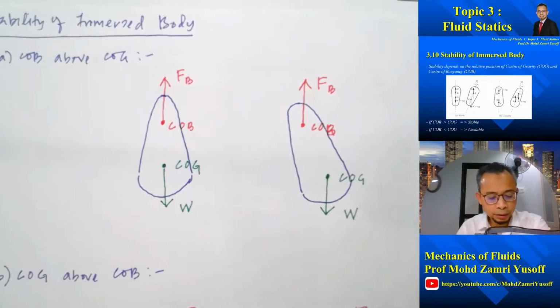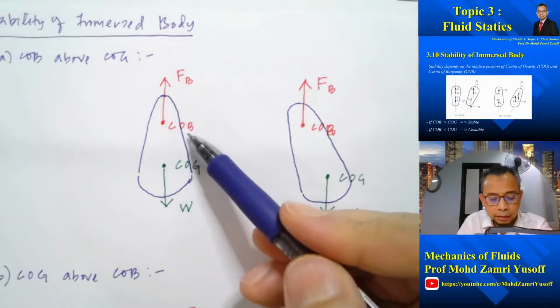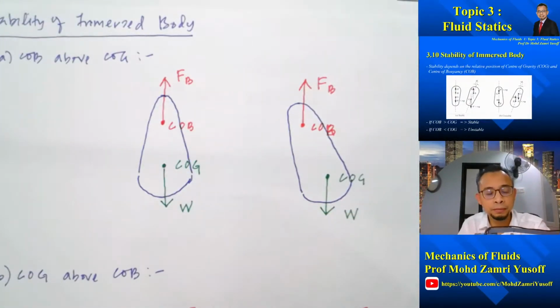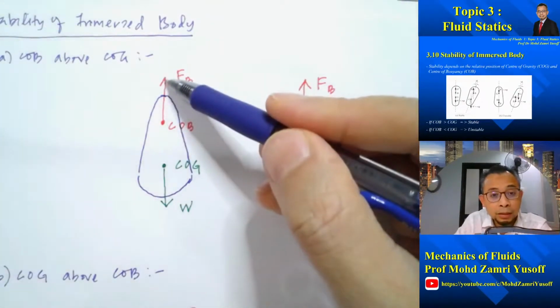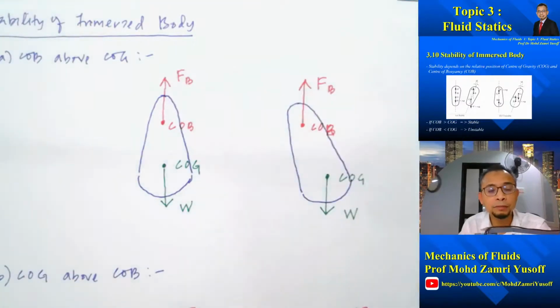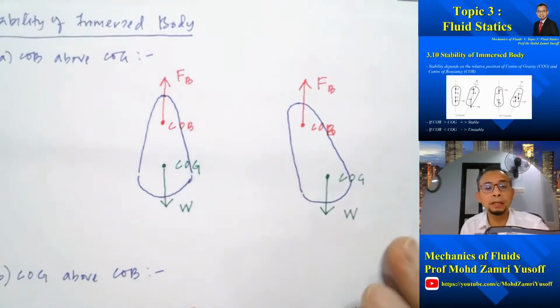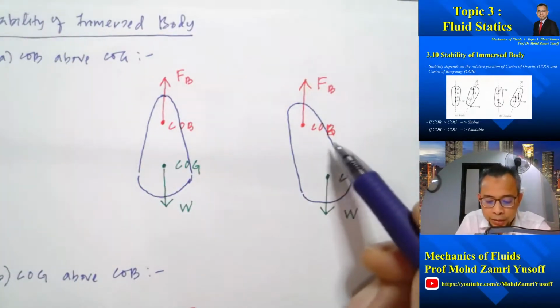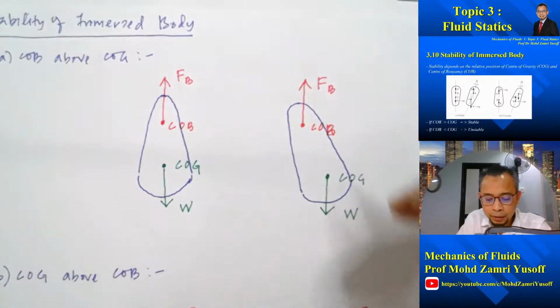So if we consider a body which is fully immersed in a liquid, and let's say the center of buoyancy is above center of gravity. So here is center of buoyancy, whereby the buoyancy force is acting directly upward, and then the center of gravity is below, so the weight is acting downward. And let's say we disturb the body to the left. So what happened?